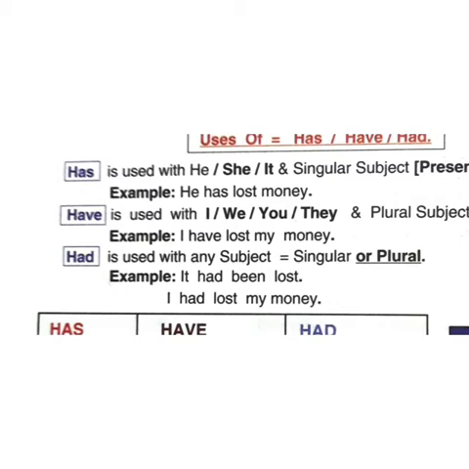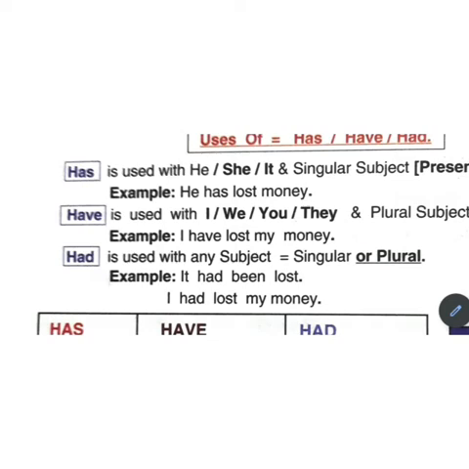Okay. Have is used with I, we, you, they. For plural subjects we use have. For example, we have lost our money. You have lost your money. They have lost their money. With I, kids, it is not has, we use have. Okay, and had is used either in singular or in plural. Had is used in past tense. You can read the sentences.